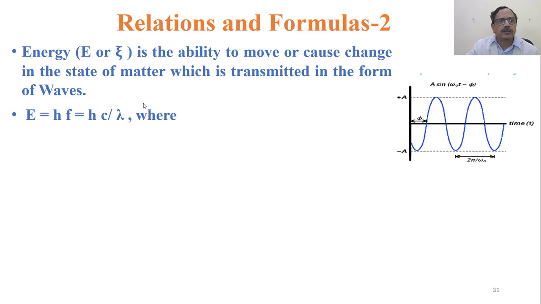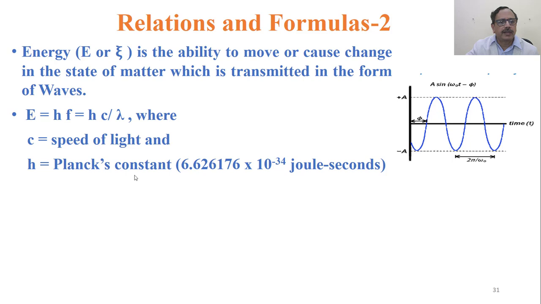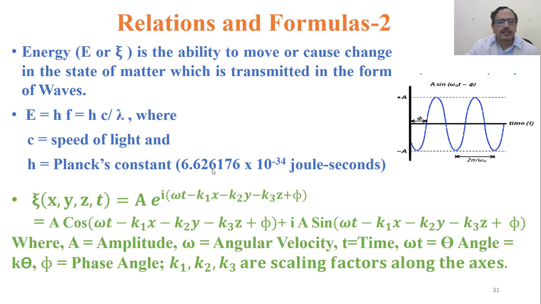Energy E or psi is the ability to move or cause change in the state of matter which is transmitted in the form of waves. E is equal to h into f. H is c by lambda, where c is the speed of light and h is the Planck's constant, which is expressed in these units, joules seconds.